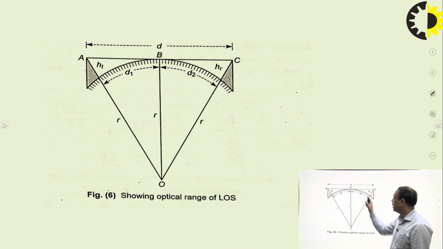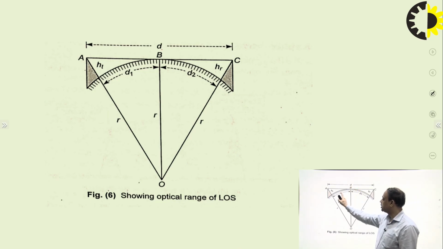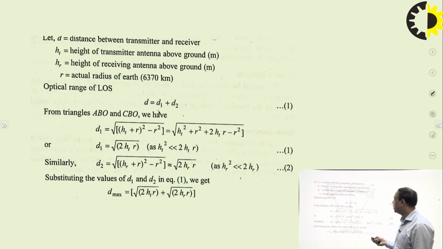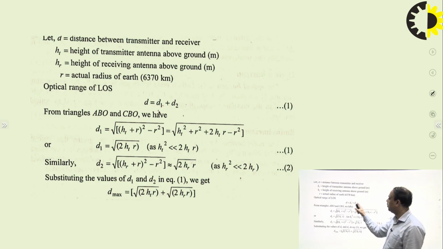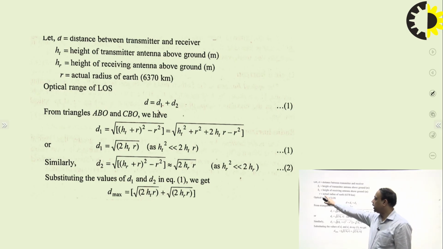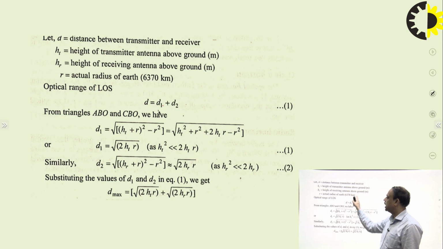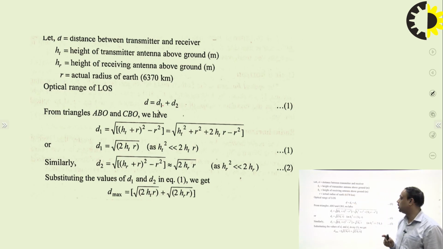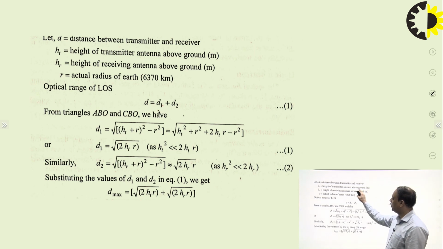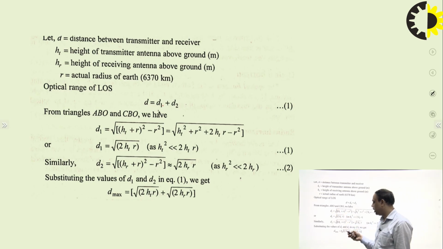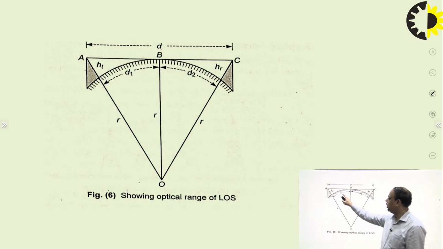Now the total distance d is equal to the sum of d1 and d2. So d = d1 + d2. Small r is the radius of the earth, and it is fixed as a constant. It is 6,370 kilometers only. And these are the heights of the transmitting and receiving antenna, in meters over here. So if we calculate d1, what is the value of d1?